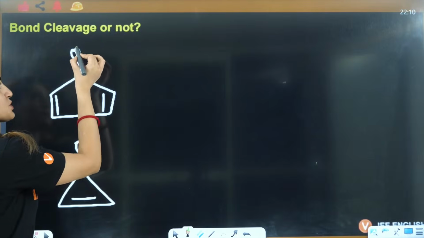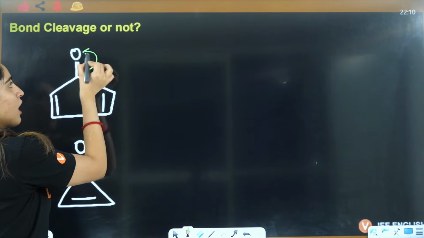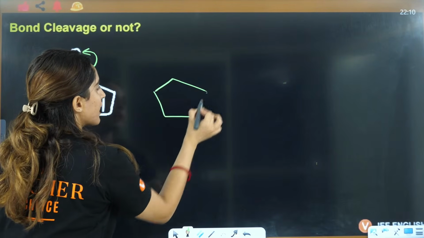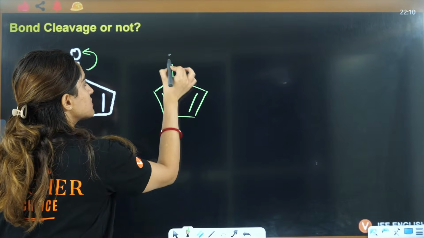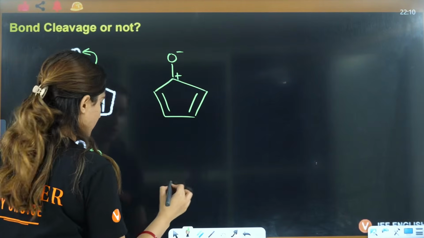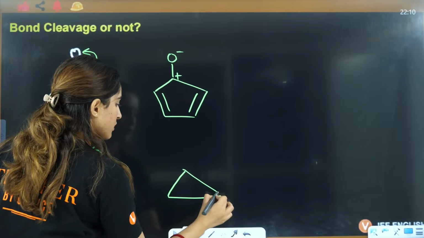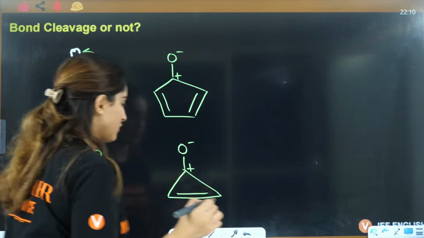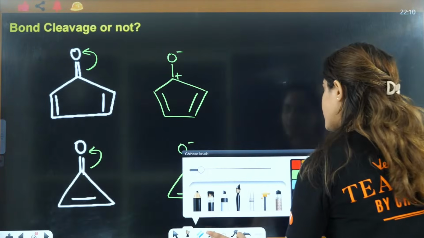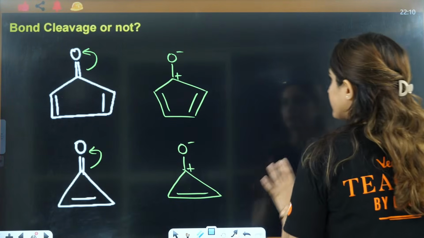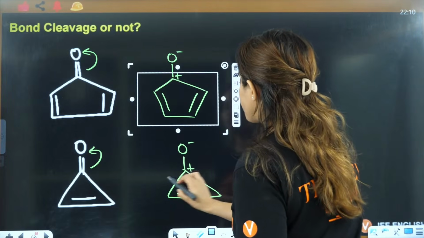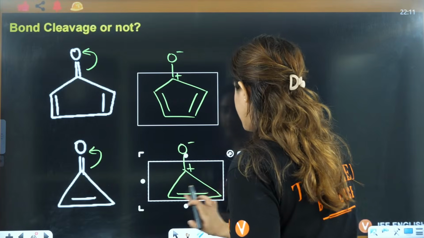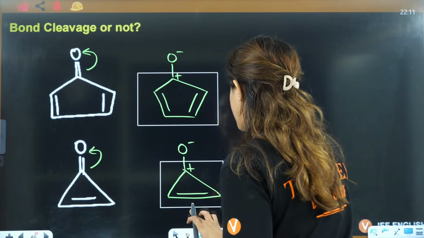See one thing, this one is more electronegative, so I'll shift the bond here, and what you will have here is this kind of structure. This is O negative, this will be positive, and here it will be C, this will be O negative, this will be positive. Just focus on this particular thing.